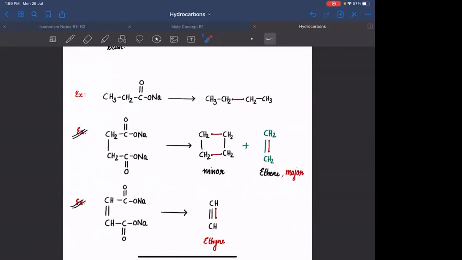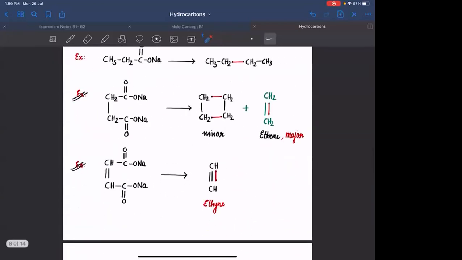Okay. यहाँ पे आपको एक ही free radical बन सकता है, hence it is reacting with another molecule to form an alkane. यहाँ पे आपको two free radicals within the same molecule आएगा. So you can form the bond between these two, leading to the formation of ethene. This can also be formed, but it will be minor, 0.1% ऐसा कुछ बनेगा. Okay. In this case, again you are having two free radicals within the same molecule, so इन दोनों के बीच में bond बनाओ and you can form ethyne. Clear है?